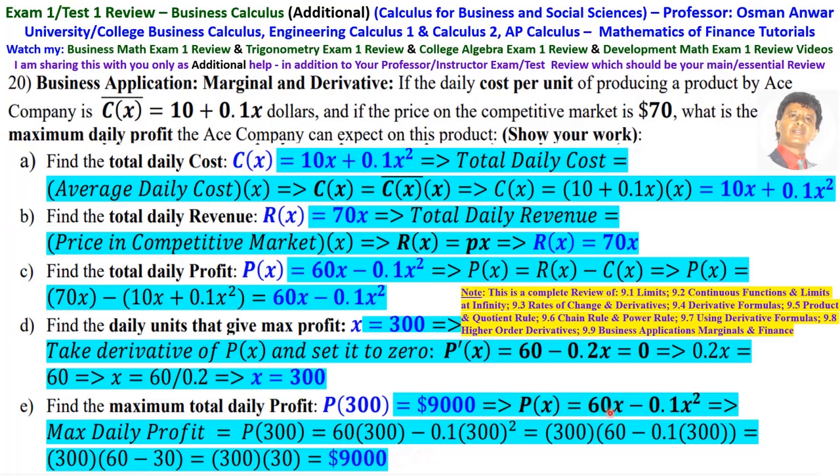Or you can actually do it another way. If you factor out 300, then this is 300 times 60 minus 0.1 times 300. 0.1 times 300 is 30. That is 300 times 30, which is 9,000.